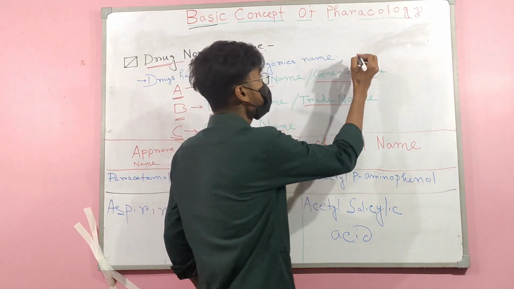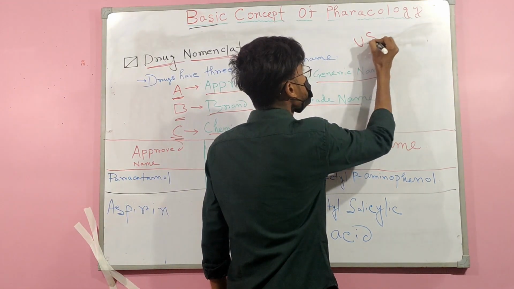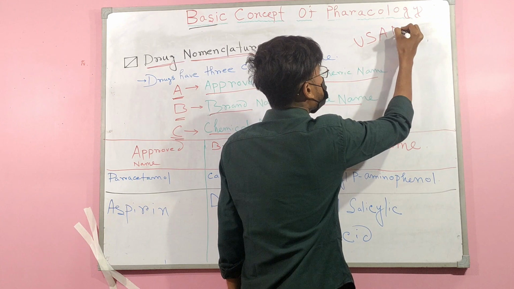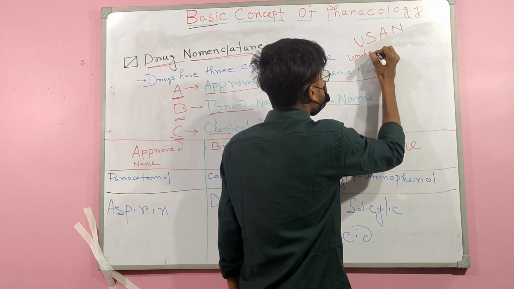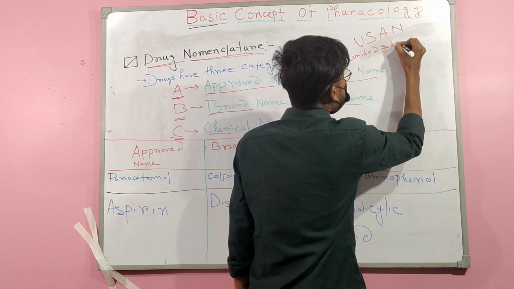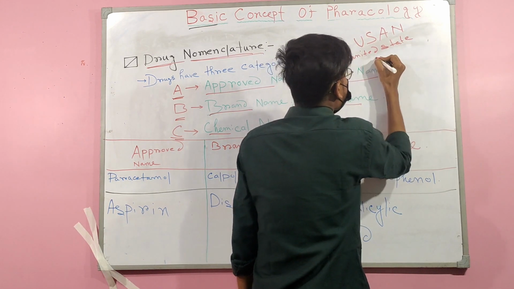The authority name is USAN, United States Approved Name.